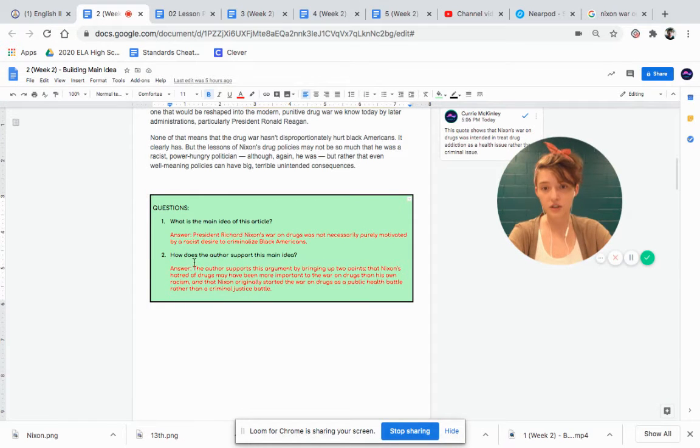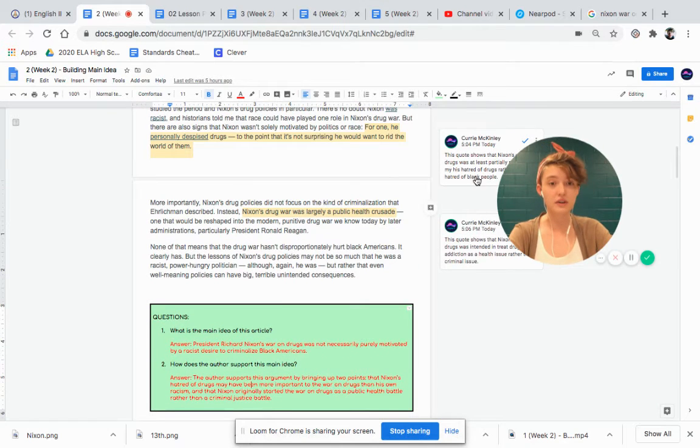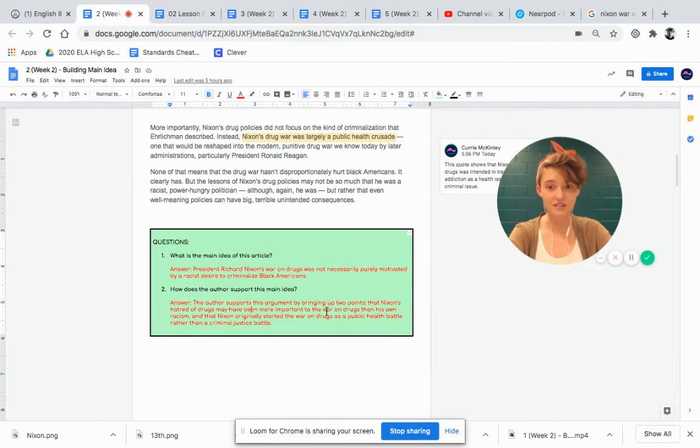Then second question, how does the author support this main idea? And then I just restate what I found in my annotations. The author supports this argument by bringing up 2 points: that Nixon's hatred of drugs may have been more important to the war on drugs than his own racism, and that Nixon originally started the war on drugs as a public health battle rather than a criminal justice battle.